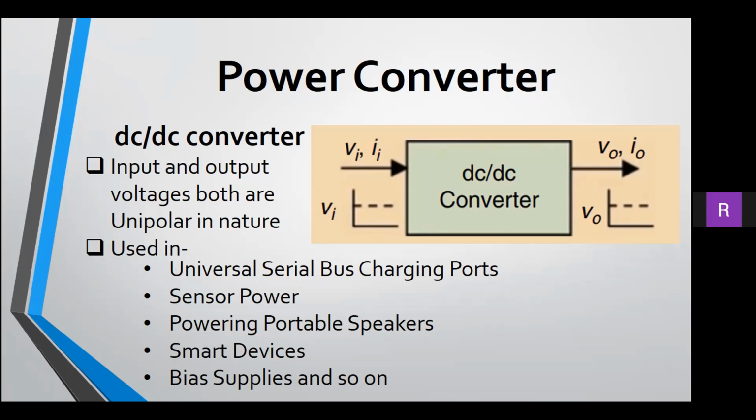In buck type, the magnitude of the output voltage is smaller than the input voltage. In boost type, the magnitude of the output voltage is higher than the input voltage, and in buck-boost type, the magnitude of the output voltage can be either smaller or higher than the input voltage. DC-DC converters are highly used in universal serial bus fast charging ports, sensor power, powering portable speakers in smart devices, bias supplies, and so on.